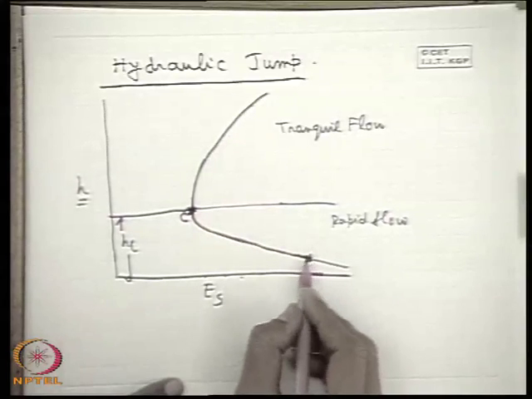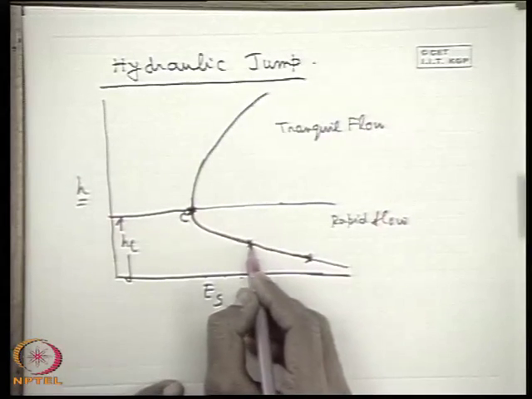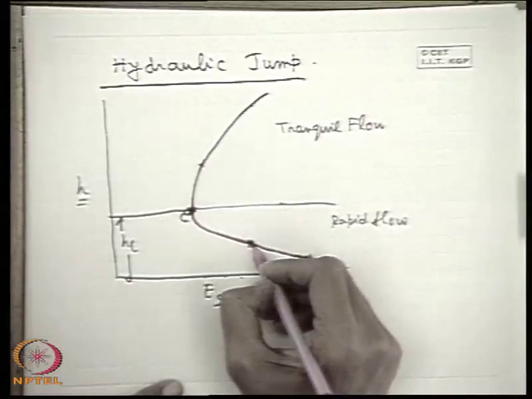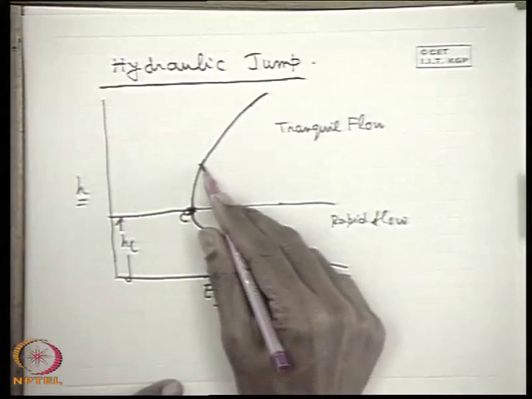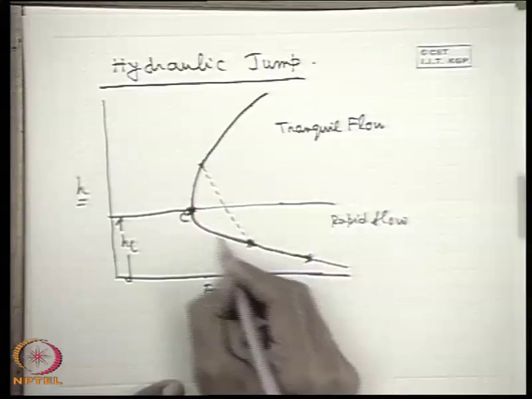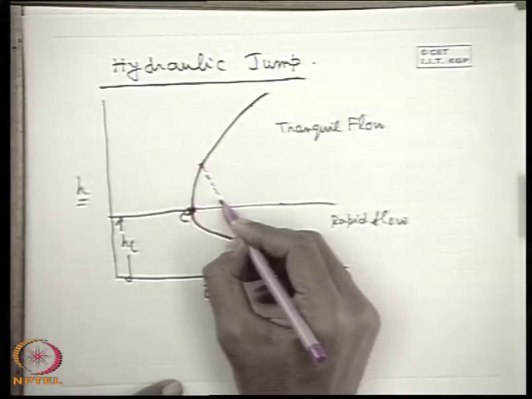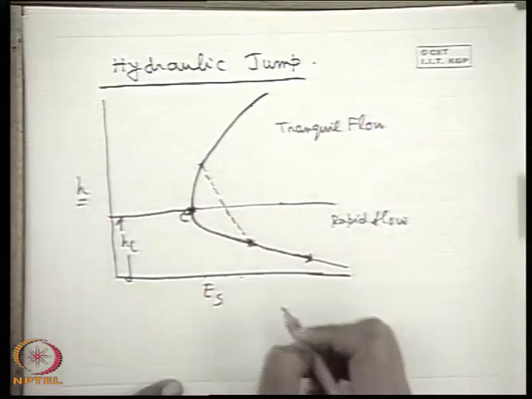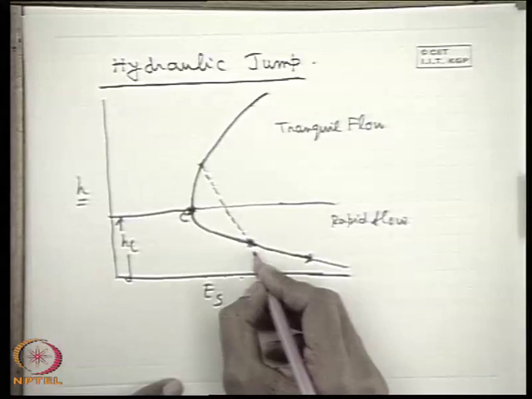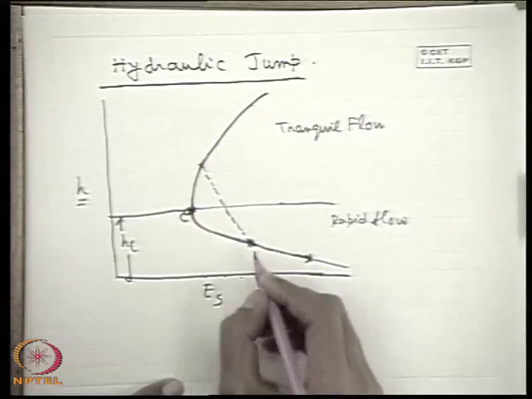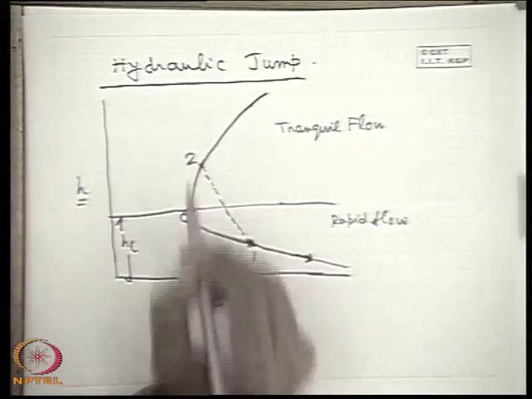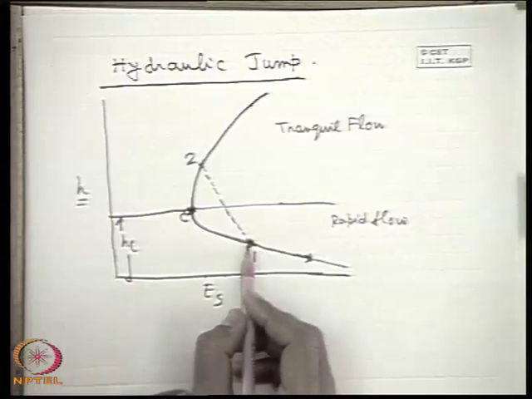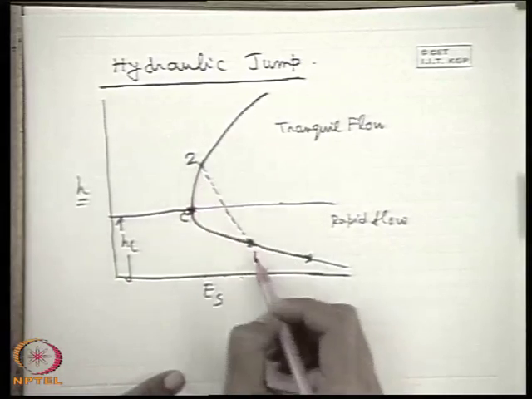So the only alternative is that at some location here, a rapid flow suddenly makes a transition to tranquil flow, which shows a decrease in energy, not via this path. So this path is an irreversible path shown by a dotted line. Let this be point 1 in the rapid flow regime and this be point 2 in the tranquil flow regime. So from 1 to 2 it goes by an irreversible path.